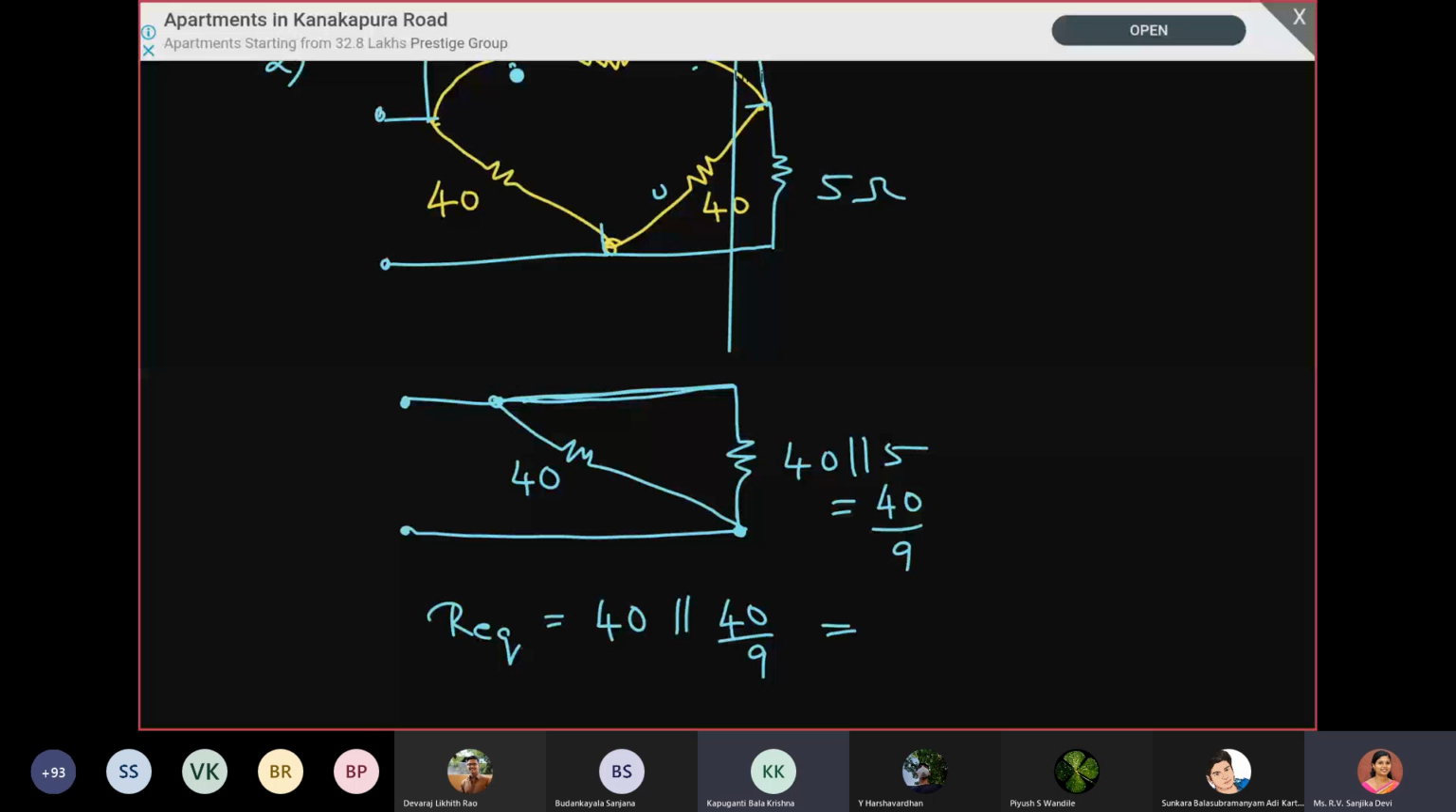400 by 9. Answer is 4 ohm. 4 ohms. Yeah, 4 ohm.